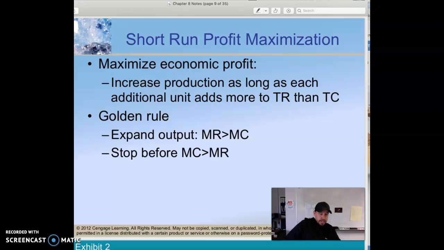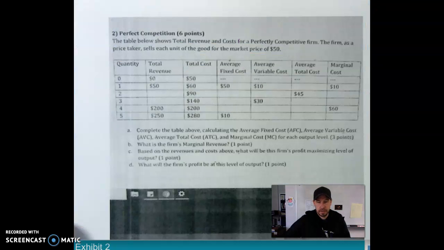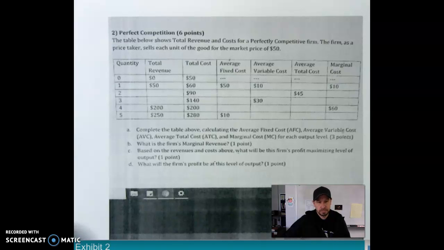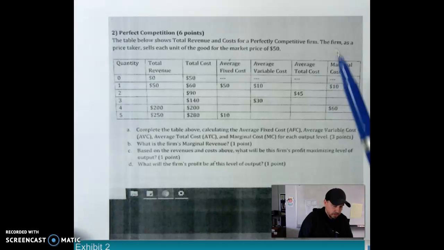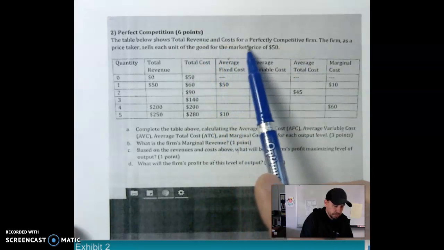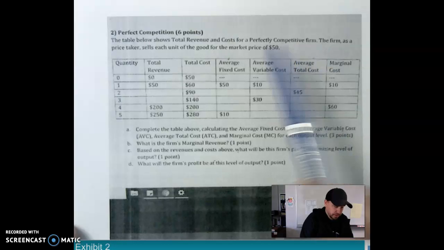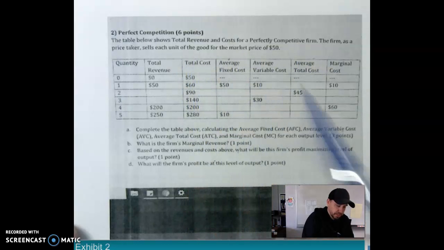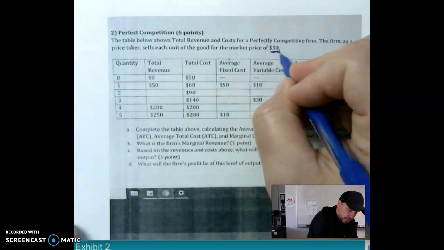Let's try to look at a quick question here. Here's a perfect competition practice problem that will help you, I would think, with what you have to do on your assignment. So we've got a bunch of things that we got to figure out here. If you look at the information, it says the table here shows total revenue and cost for a perfectly competitive firm. And the firm is a price taker, and it can sell each unit for a market price of 50.